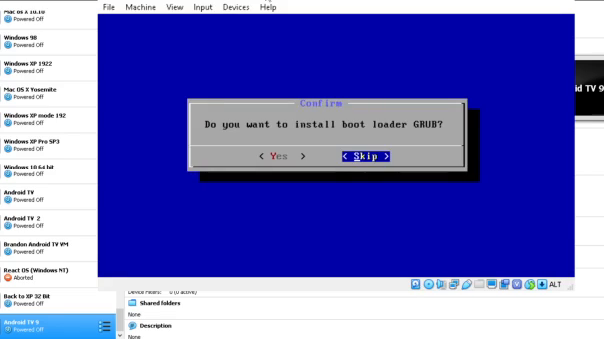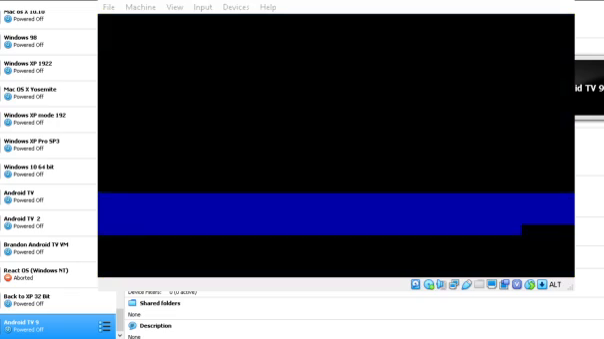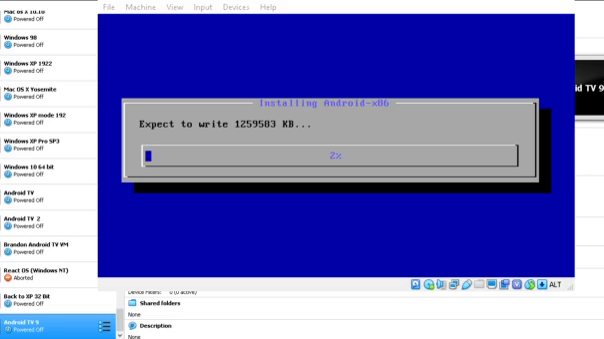Now, if you get to this screen right here, click yes to install the bootloader GRUB. Now press yes to install the system directory as read-write. Now wait until all the stuff gets copied over to the virtual hard disk. I'll be back when it's done.